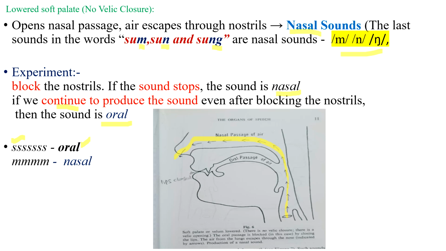Then we try to make this prolonged sound by blocking the nose. Let's see what happens. I blocked my nostrils to make this prolonged sound, but the sound stopped. So that's why it is nasal. This sound is coming out of the nose, so this is a nasal sound.